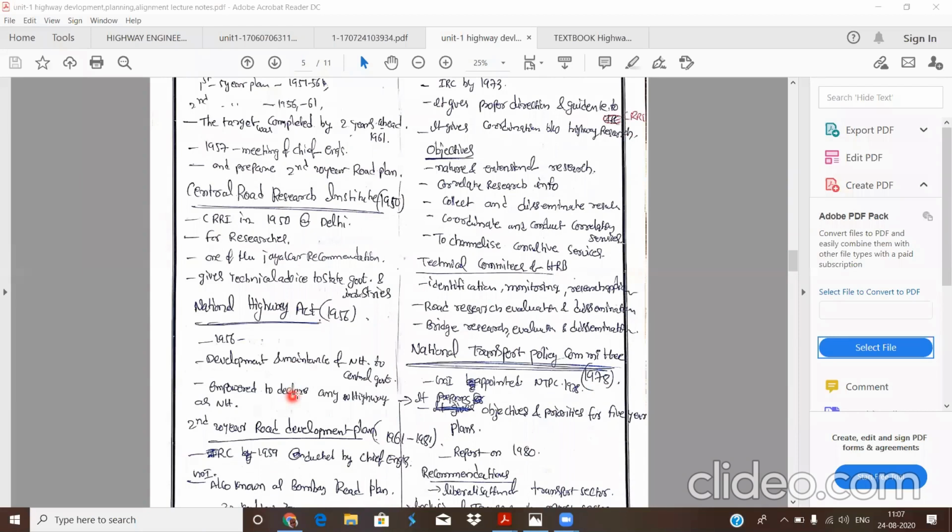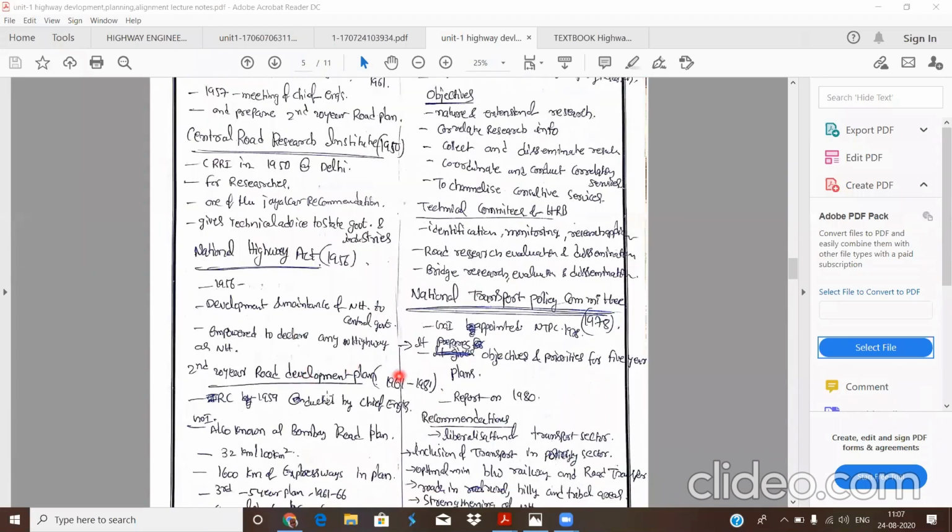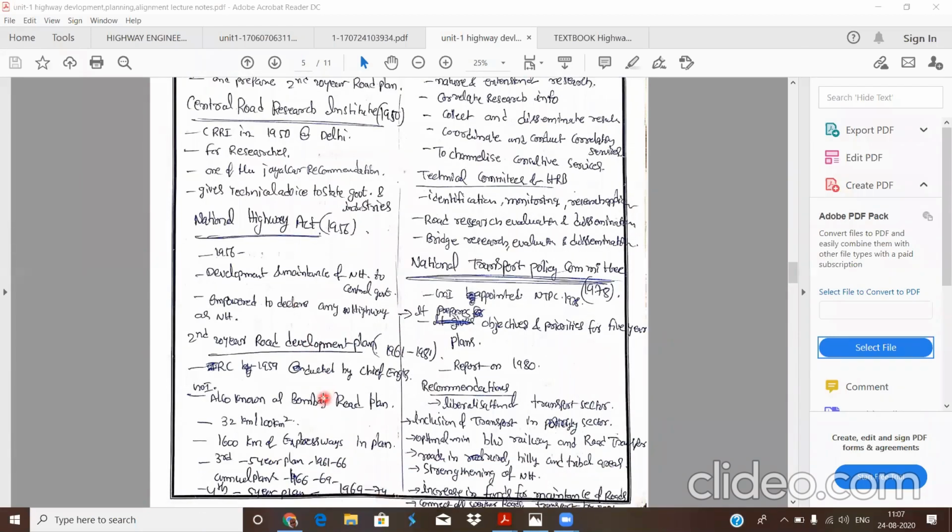So the next is the second 20-year road development plan. It was initiated by the IRC, the Indian Roads Congress, in 1959, conducted by all the chief engineers. This plan is also known as the Bombay Road Development Plan.